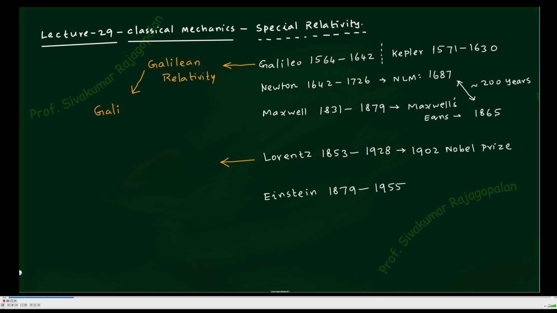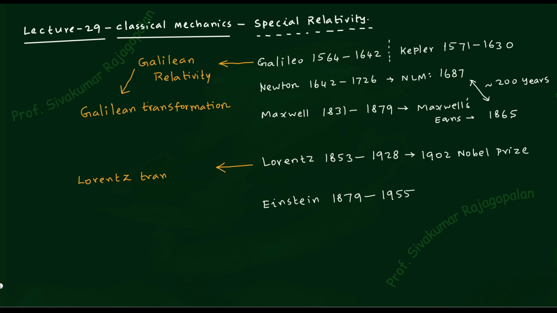I'll write down that. Okay, so now it is clear: Galilean transformation, Lorentz transformation.